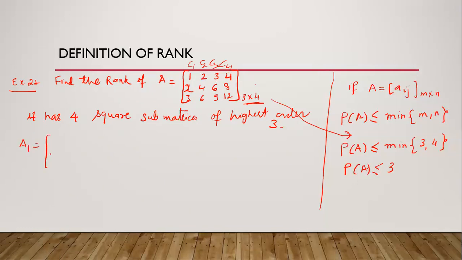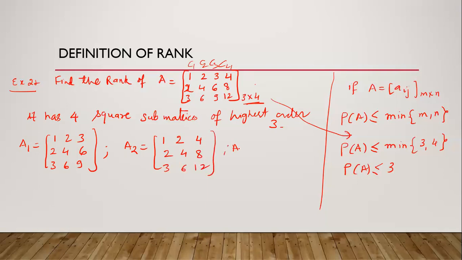A1: 1, 2, 3, 2, 4, 6, 3, 6, 9. A2: 1, 2, 4, 2, 4, 8, 3, 6, 12. A3: 1, 3, 4, the first, third and fourth columns: 2, 6, 8, 3, 9, 12.